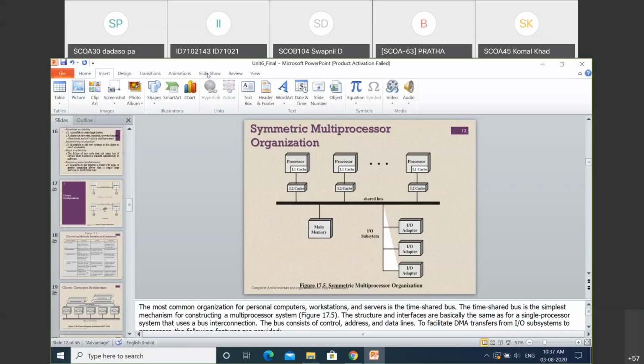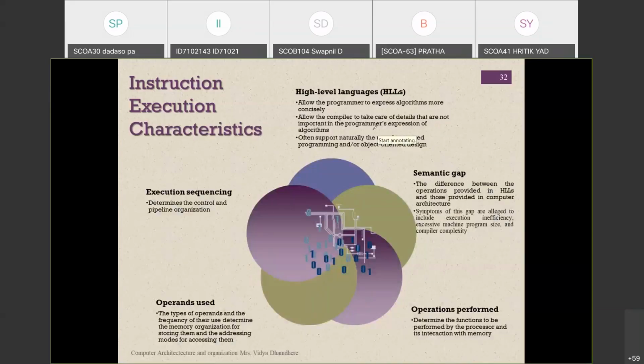So it allows you to use programming skill and implement various algorithms in the form of expressions. Another thing is that it naturally supports the use of structured programming as well as object oriented programming, which are allowed in the high level language, in terms of the instruction execution characteristics of the high level language on the RISC processor.